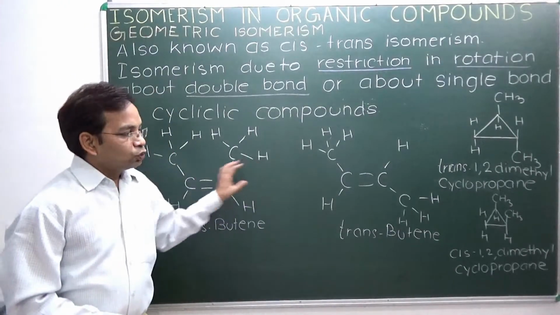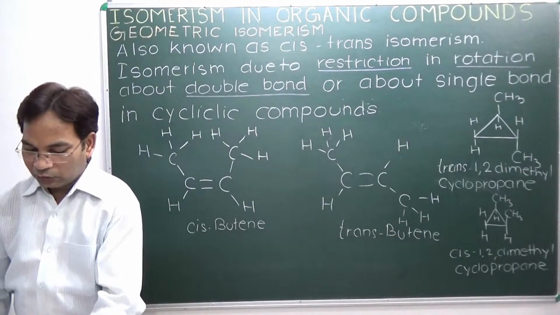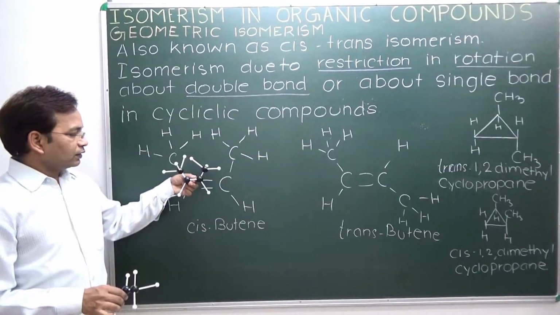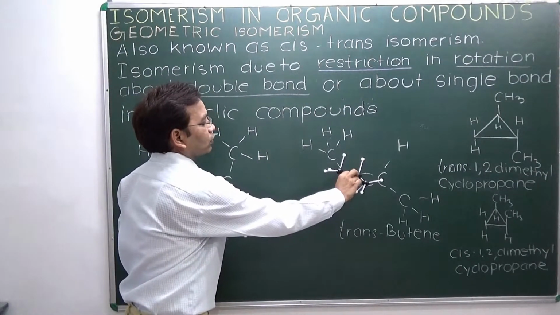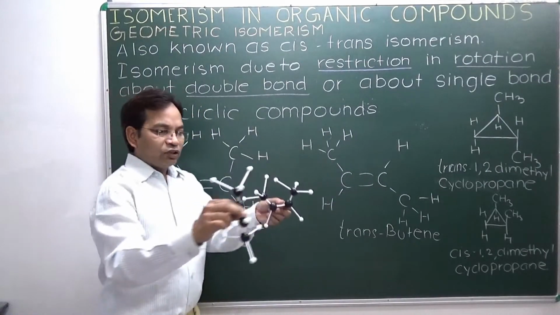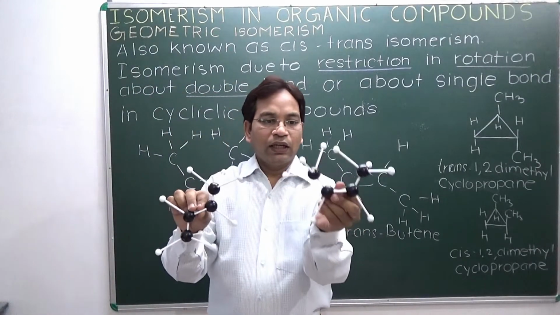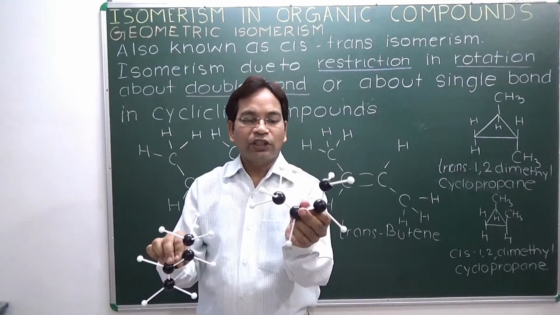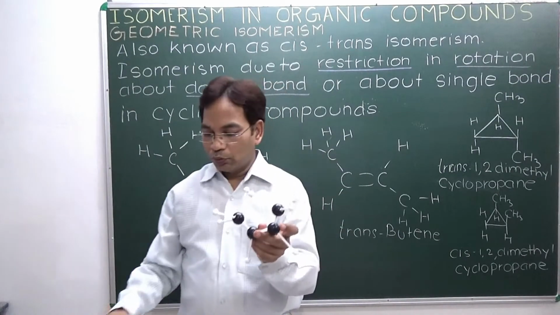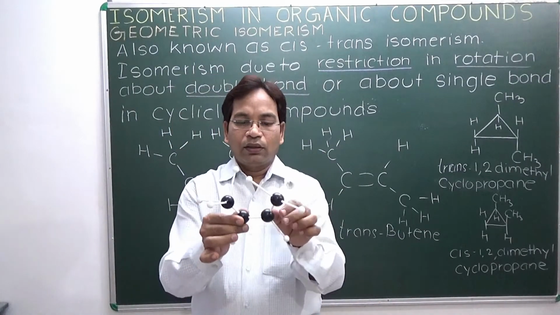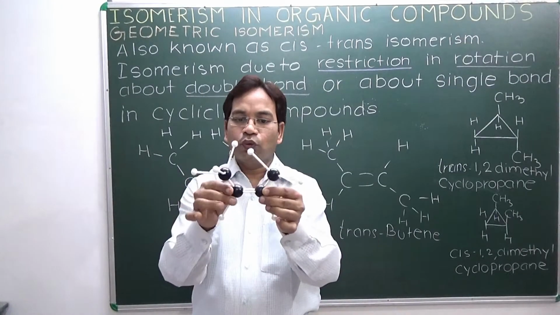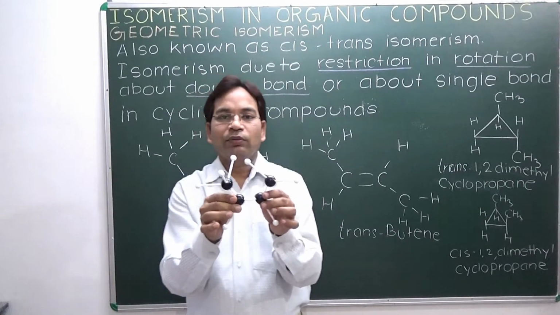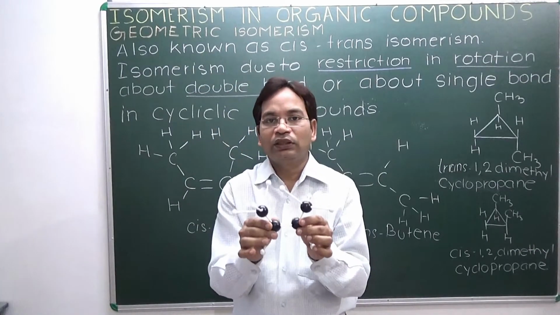These two structures can be explained by this model. This is cis-butene and this one is trans-butene. The difference between these two structures is that there is no rotation about these bonds. Between these two carbons there is a double bond, so there is no rotation between them, and geometric isomerism occurs.